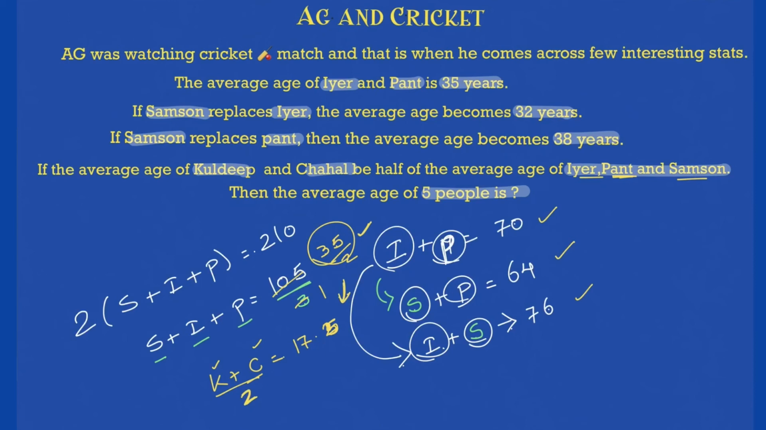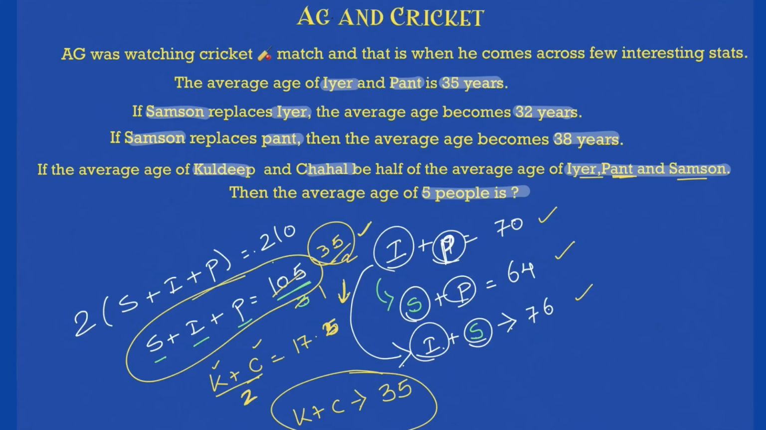Which will give me K plus C is equal to what? 17.5 into 2 will be nothing but 35. This is the sum of age of Kuldeep and Chahal. This is the sum of age. And the sum of age of Samson, Iyer and Pant is this part. So if I add all the 5, what will it be? S plus I plus P plus K plus C, all the 5 players divided by 5. That will be their average age.